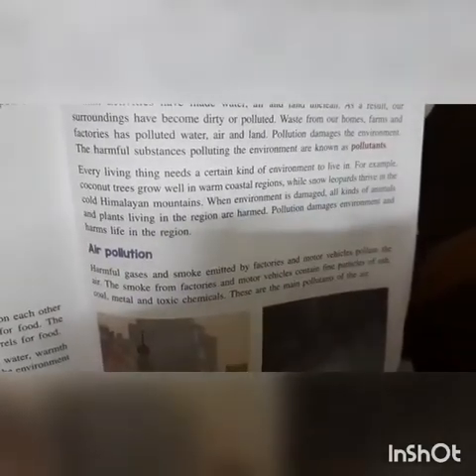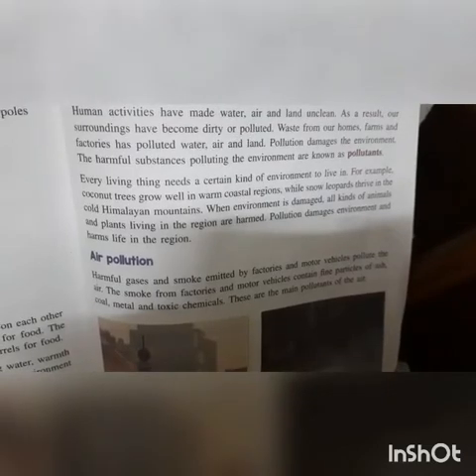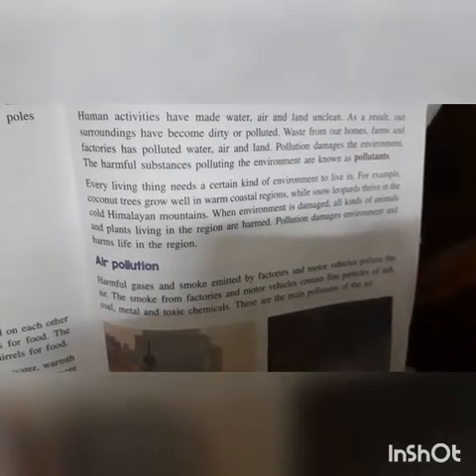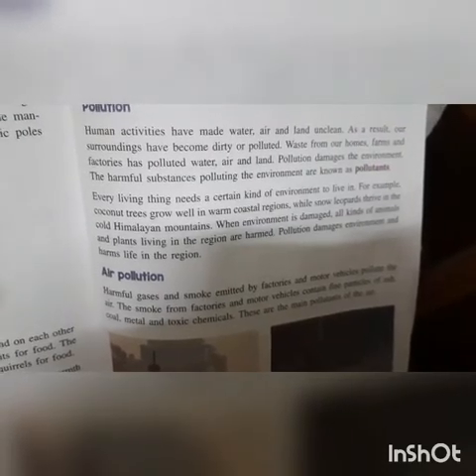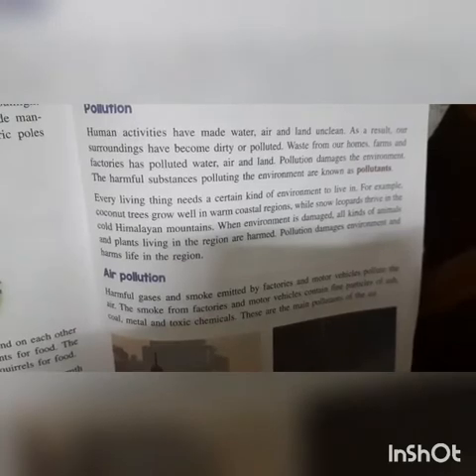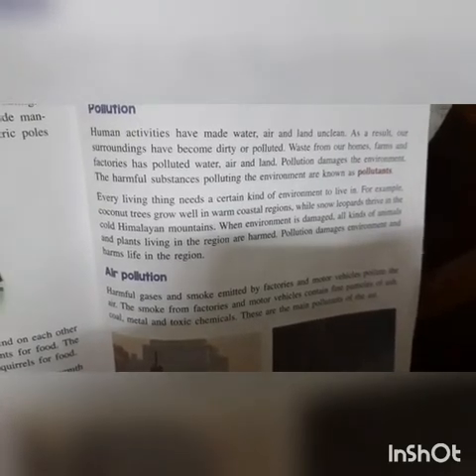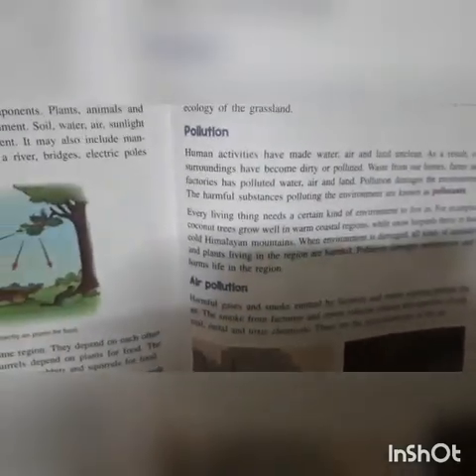Air pollution. Harmful gases and smoke emitted by factories and motor vehicles pollute the air. The smoke from factories and motor vehicles contains fine particles of ash, coal, metal, and toxic materials. These are the main pollutants of the air.